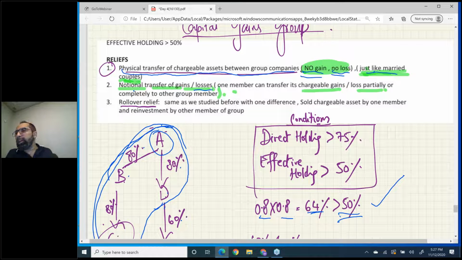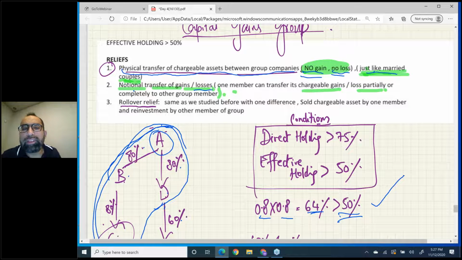Now A company can simply transfer that gain to B company through an election. That means a company's complete capital gain or capital loss, you can transfer to your brother. So this is basically notional transfer of chargeable gains or losses.